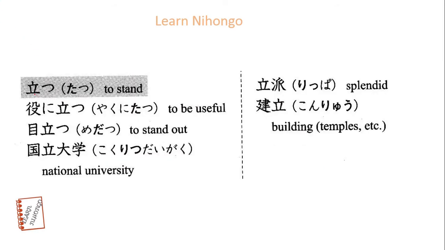Tatsu, to stand. Yaku ni tatsu, to be useful. Meidatsu, to stand out. Kokuritsu Daigaku, National University. Rippa, splendid. Konryu, buildings, temples, etc.